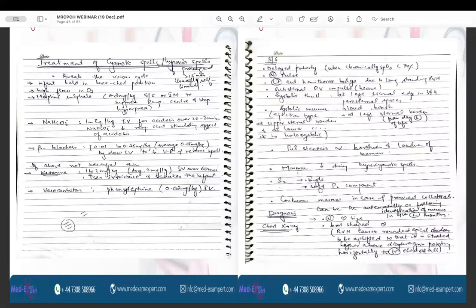If the above measures are not successful, then we have two options. One is ketamine, which will increase the systemic vascular resistance and it will also sedate the infant. And the vasoconstrictors are given. The doses, you don't need to memorize them, because it is beyond the scope of this exam.